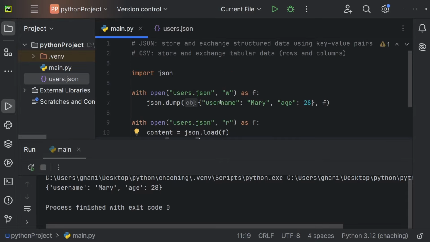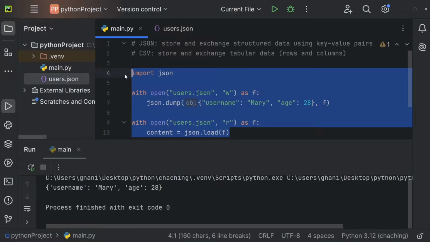But now you can also use Python to create and read CSV data. And CSV stands for comma separated values. And you often open CSV files using Excel. So you basically have rows and columns. And that's why you also use Excel to open it, because if you think about Excel, Excel also has rows and columns. So CSV works perfectly with Excel. But now let's take a look at how to create it.